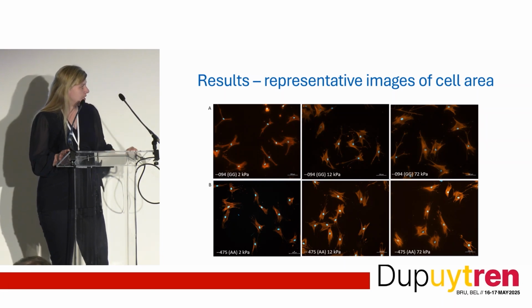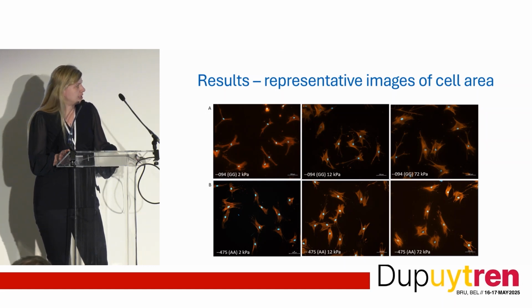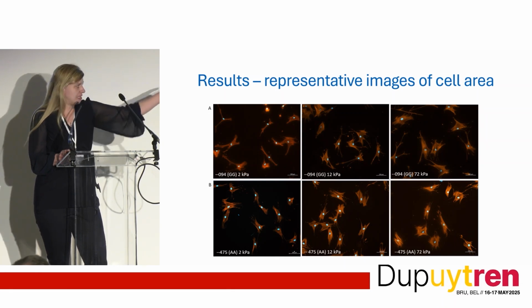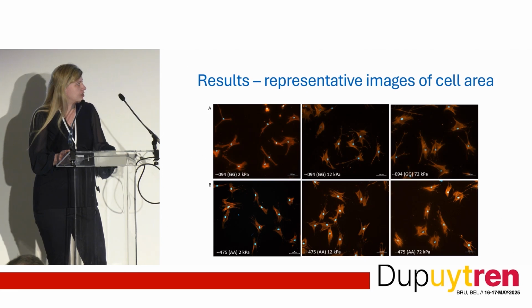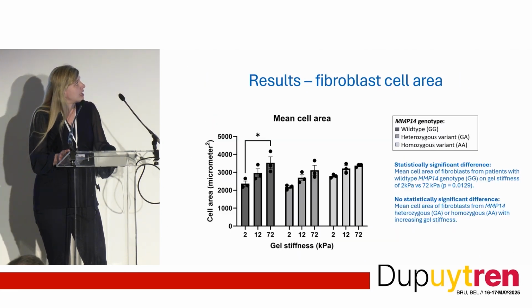On the bottom, you can see that this is our homozygous SNP, so AA, and you can see that these cells appear to be slightly larger at the 2 kilopascal, and they remain large at the end, so they seem to have a lesser effect. And this is our summary slide.